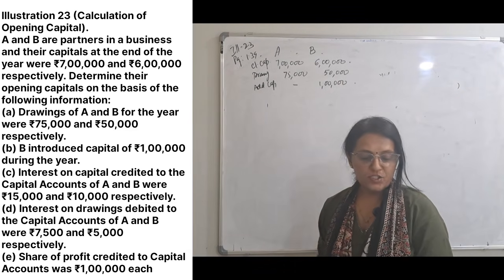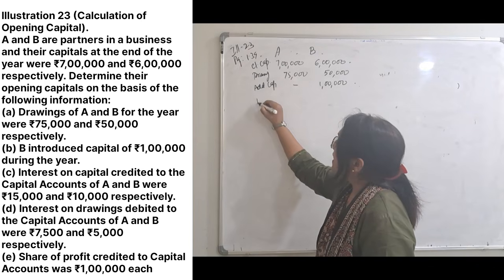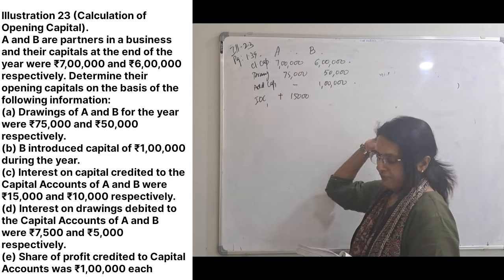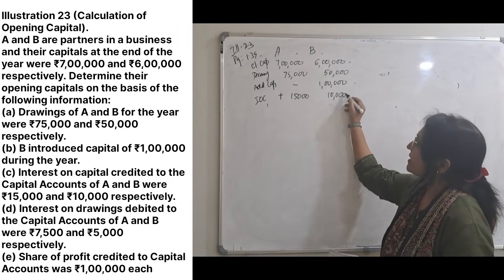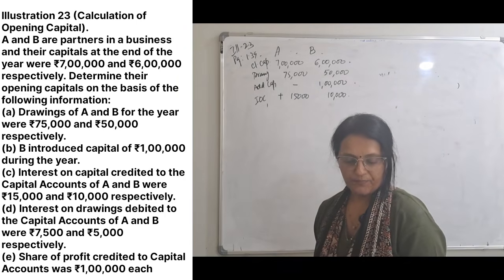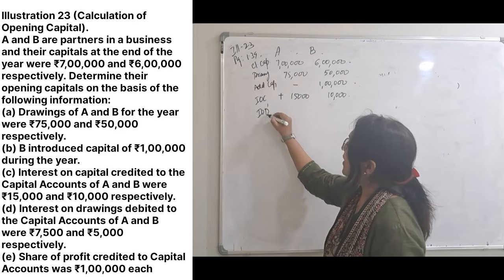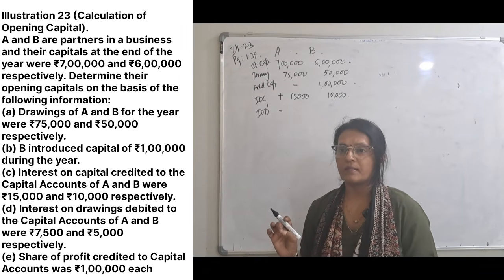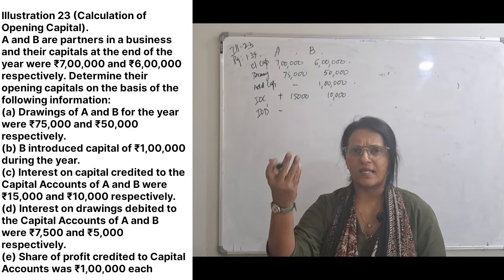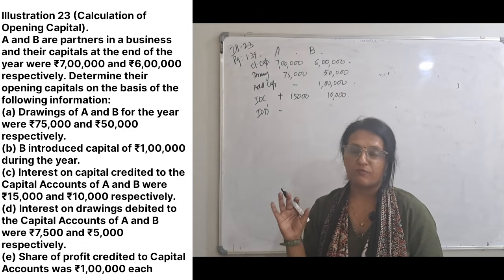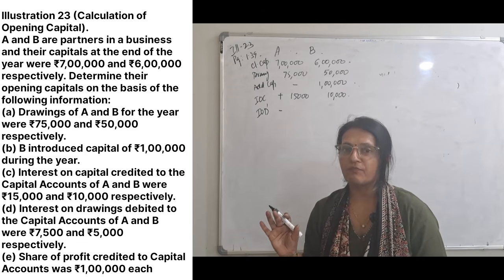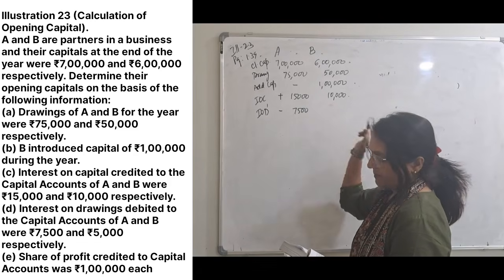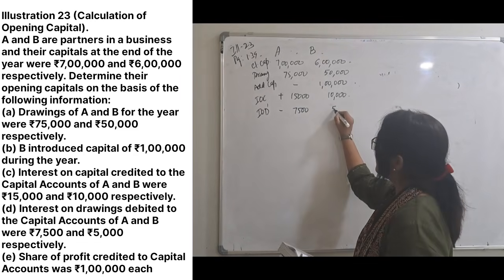Okay. Interest on capital credited to A and B. Interest on capital added for A is how much? 15,000, and for B it is 10,000. This is the additional capital. This is the interest on capital. Interest on drawings, which is deducted from their capital. Interest on drawings is taken from the partners. It is deducted from the partners for withdrawing money from the business. Okay. This is 7,500 and this is 5,000.